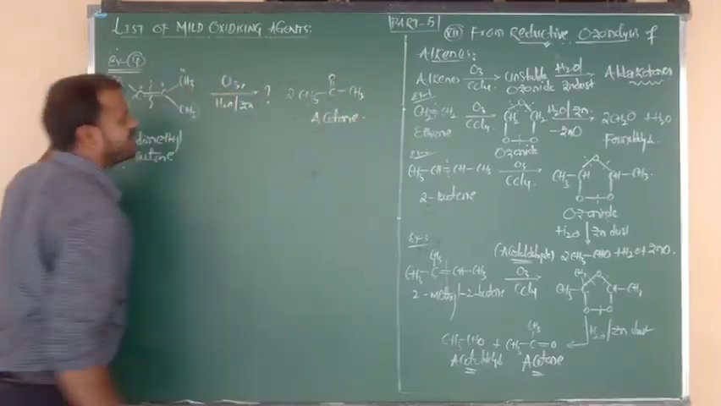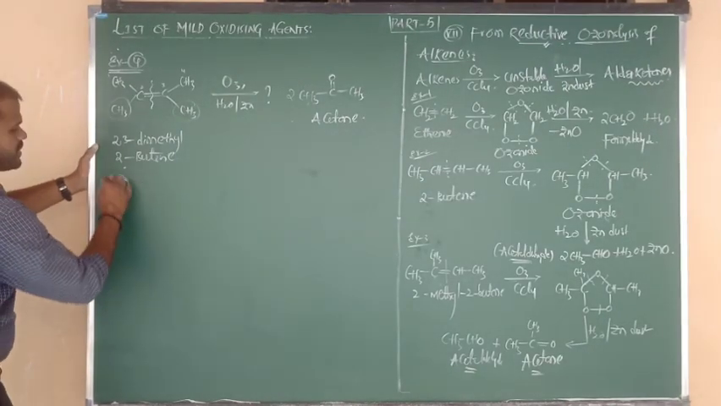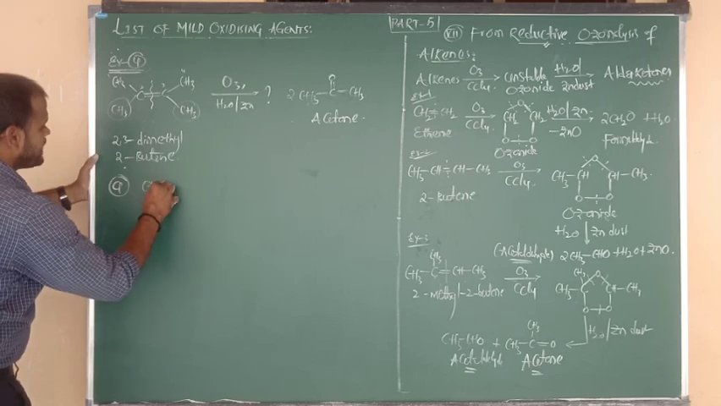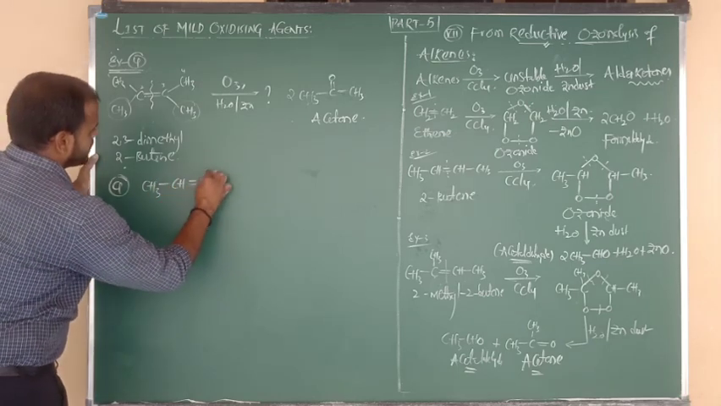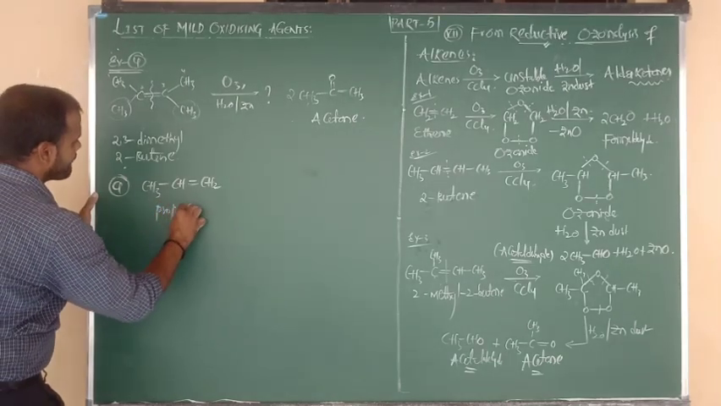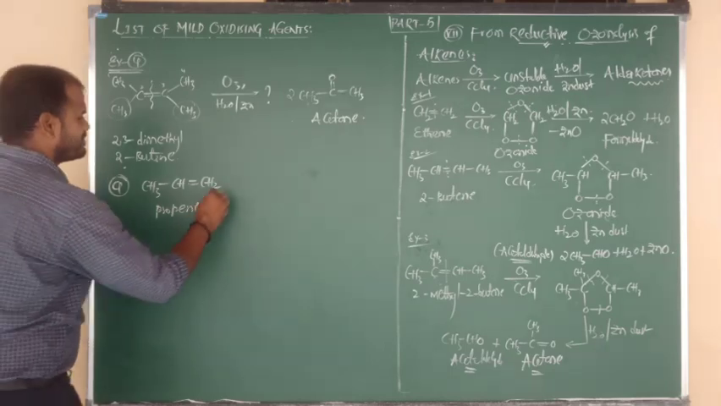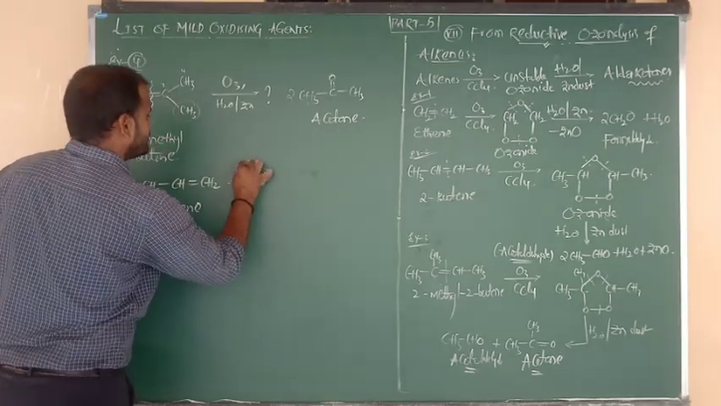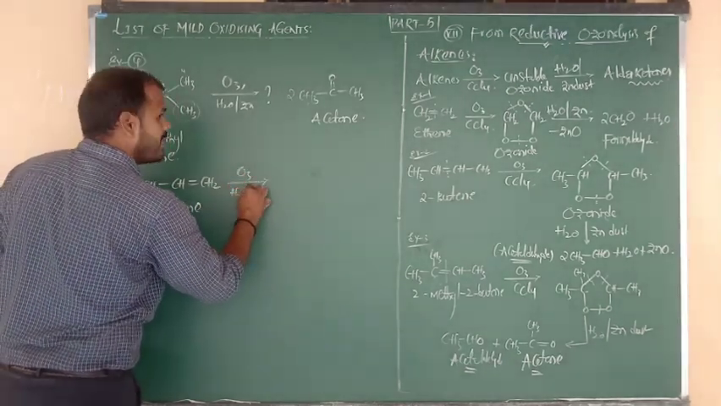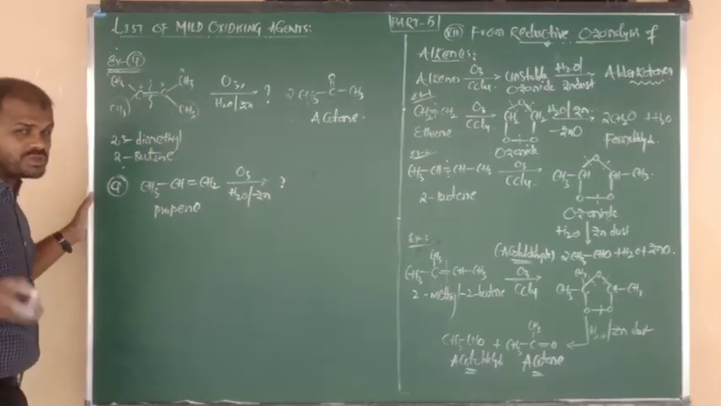2 moles of acetone. Shall I give you another example? Answer quickly. Question now: CH3-CH=CH2. What is the name of this compound? Propene. Propene upon ozonolysis, what are the products? On reaction with ozone followed by hydrolysis in presence of zinc dust, again we are going to get 2 products.